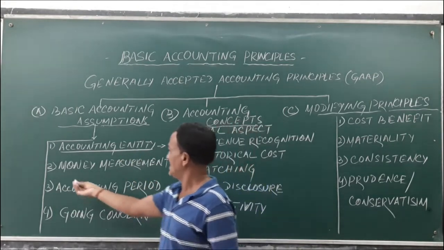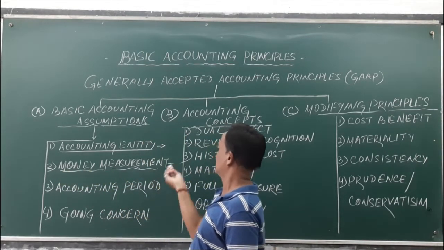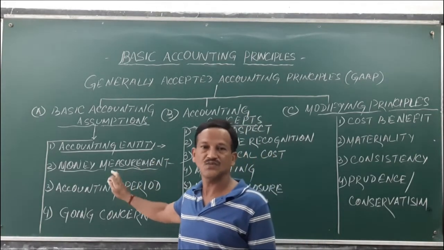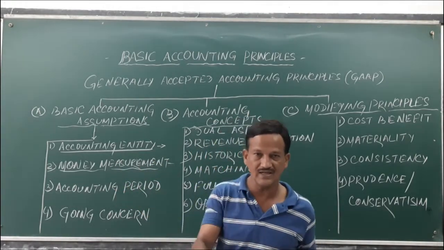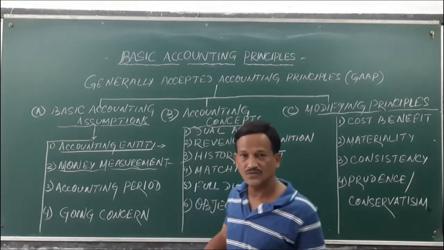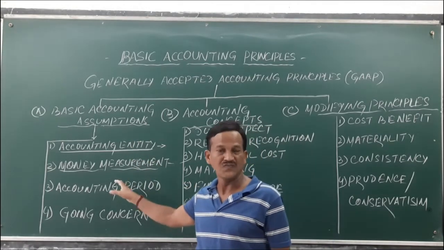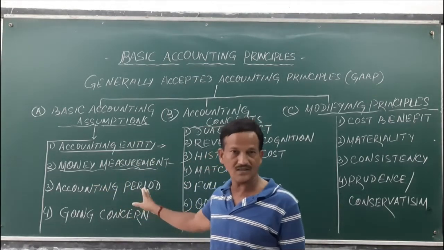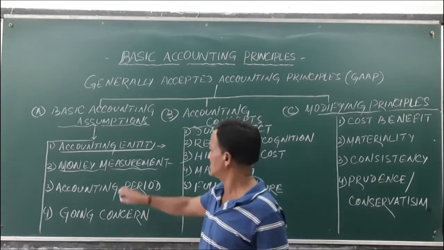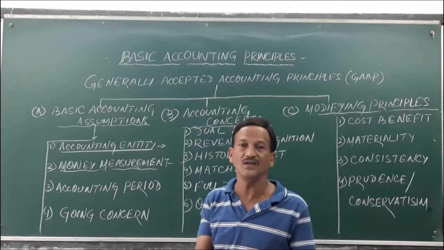Then the second assumption is the money measurement assumption. This is the second important assumption, a condition we lay down before preparing the financial statements. Since we are preparing accounting in India, we should adopt the money measurement assumption, which means all the transactions should be measured in terms of monetary units, the money value.